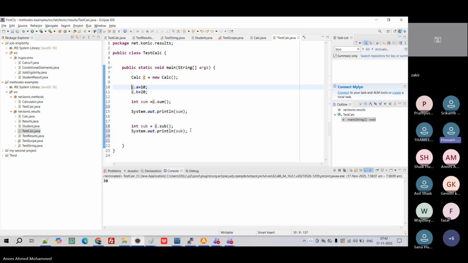Sir, this is all about class, right? Yeah, correct. Class, and how to create an object.